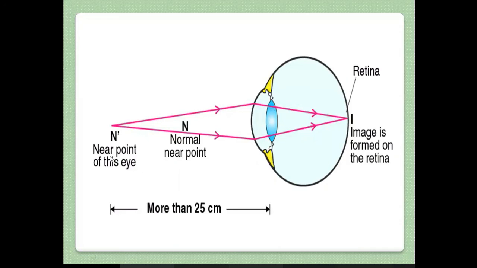The near point of this eye comes here. This is the normal near point. And if the object is going away, the far point of view will be there. At that time, the eye lens will change its focal point by contracting the muscles. For that, muscles are helping. This is how your image is focused on the retina irrespective of the distance of the object.